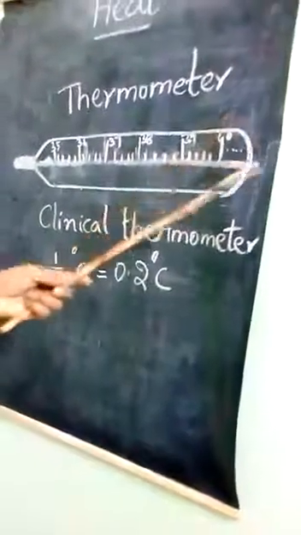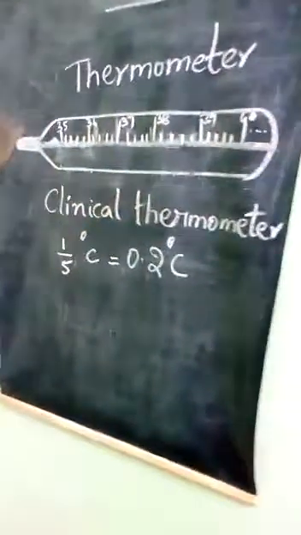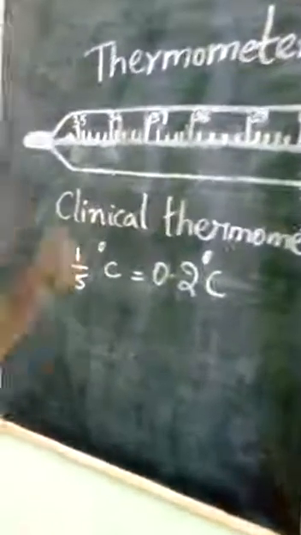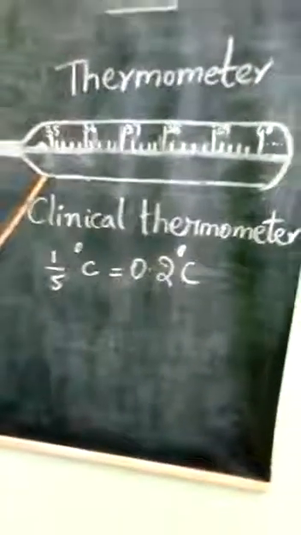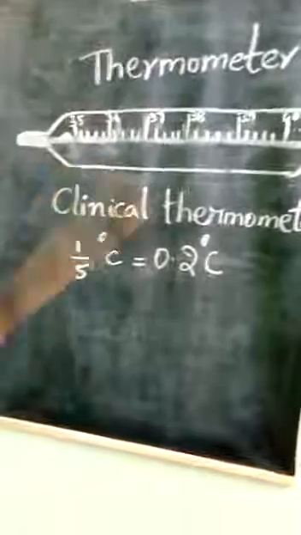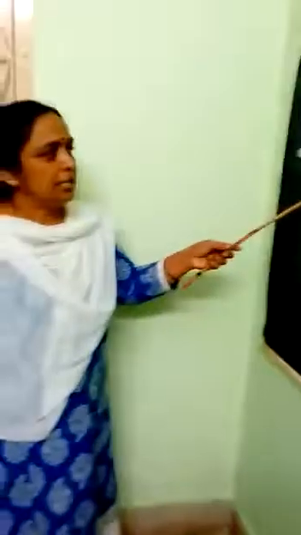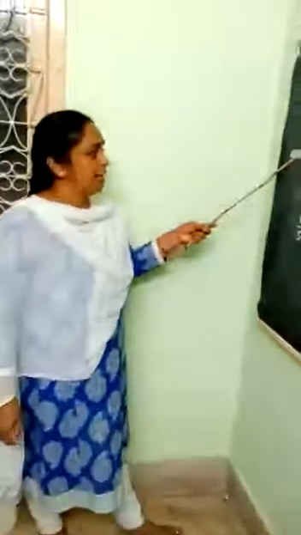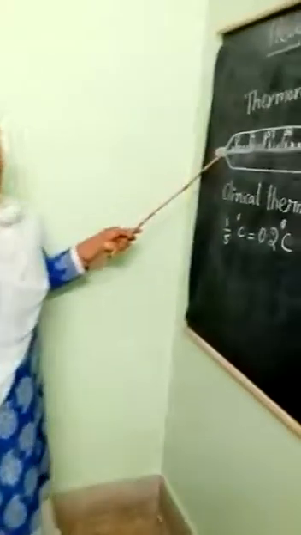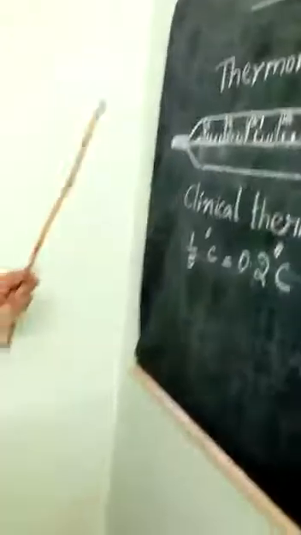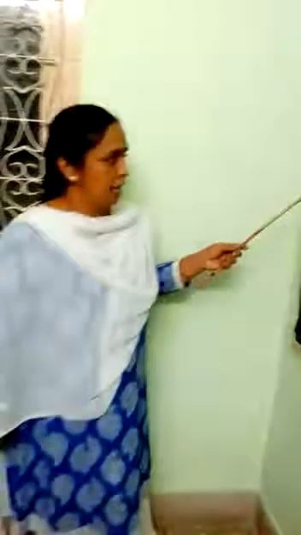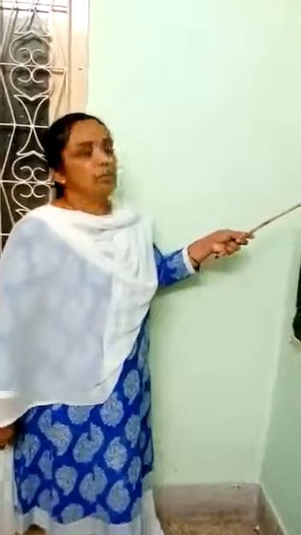Now, before using the thermometer, we should wash it thoroughly in an antiseptic solution. Later, place the mercury end of the clinical thermometer under the tongue or under the armpit to know the temperature reading. After 2 or 3 minutes, you can note the temperature.